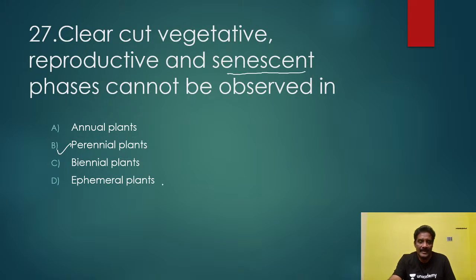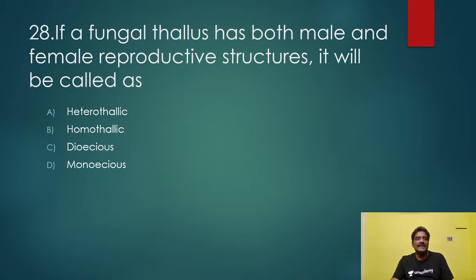Another bit here. If a fungal thallus has both male and female reproductive structures, it will be called homothallic. Homothallic is nothing but monoecious in higher plants. Monoecious means male and female reproductive organs are present on the same plant. But in lower organisms like fungi, the term homothallic is applied when male and female reproductive organs are present in the same thallus.